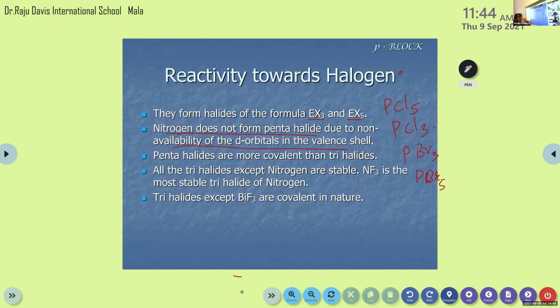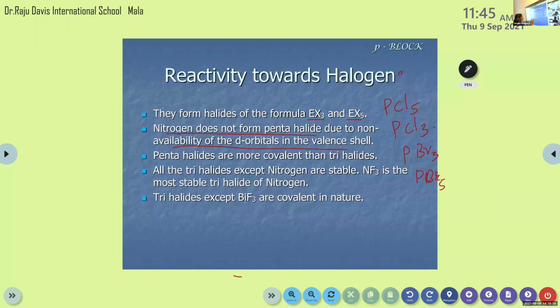Then the next point, pentahalides are more covalent than trihalides. That means in pentahalides there will be more sharing of electrons, and in trihalides the sharing of electrons will be less. All the trihalides except nitrogen are stable.